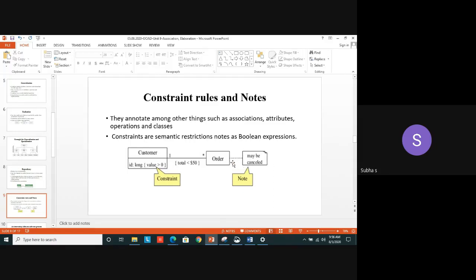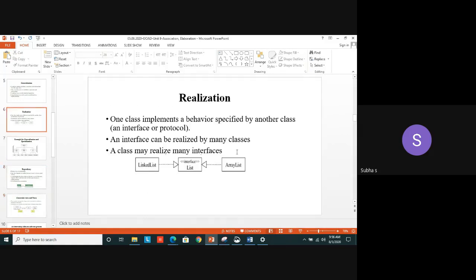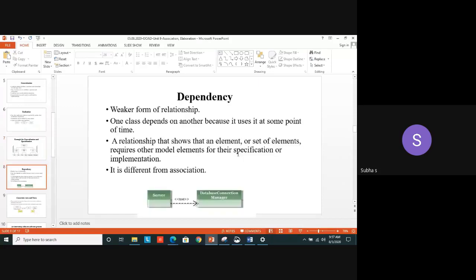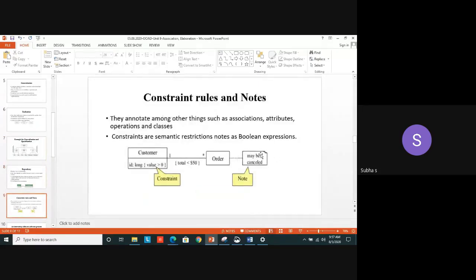A note symbol is always given using a normal dotted line, not with an arrow. A dotted line with an arrow mark denotes what? This one. Triangle arrow mark denotes realization. Don't get confused with all these notations. Yes. So we can give notes for any normal class also. I'm using a class called student. And this is a student. This is a third year student. I can give one note in a particular box, in a particular rectangle. I can give it as this is third year student, or this denotes CSC student. I can connect that box with the student class. Yes. So these are the things with respect to class.